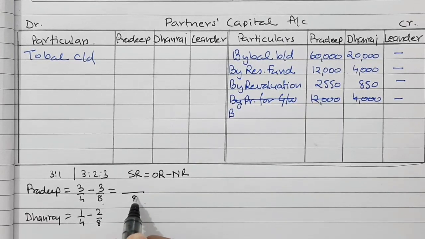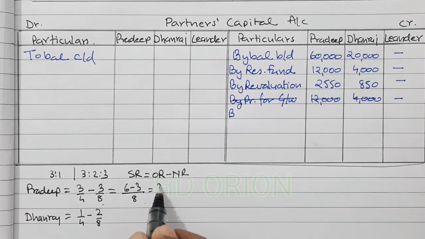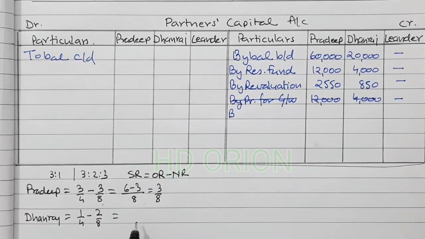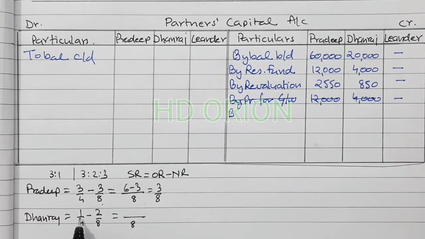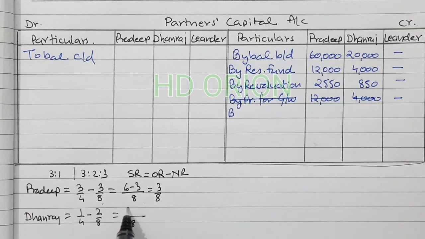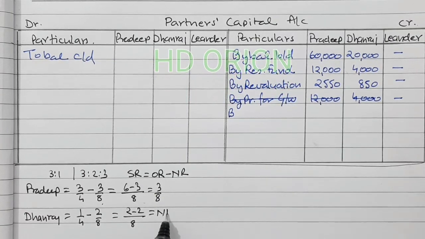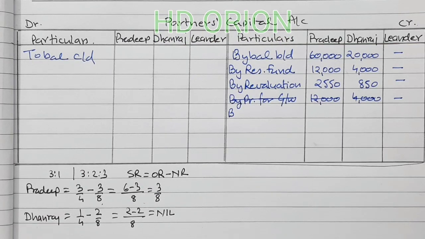So LCM is 8, and 6 minus 3, that is equal to 3/8. And here LCM is 8 and 2 minus 2, that is equal to nil. So entire premium for goodwill brought by new partner Leander will go to Pradeep.